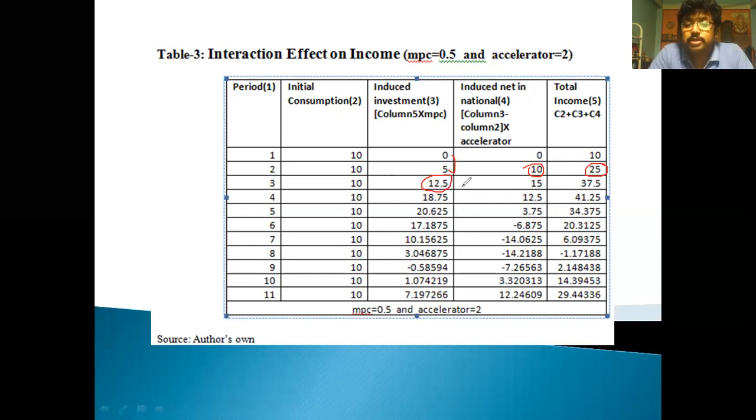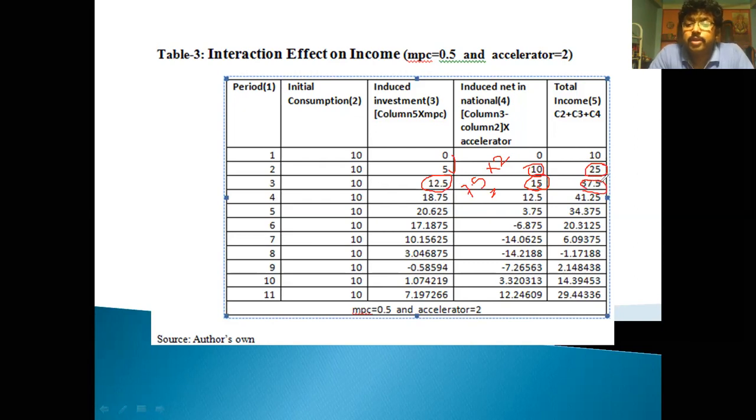Now the increase in induced investment, 7.5, multiplied by 2, we get 15. So this is the induced net national income. Now by taking the summation of 10, 12.5 and 15, we get 37.5.